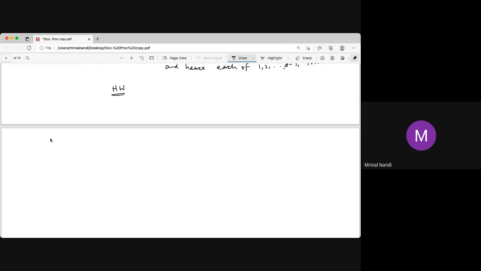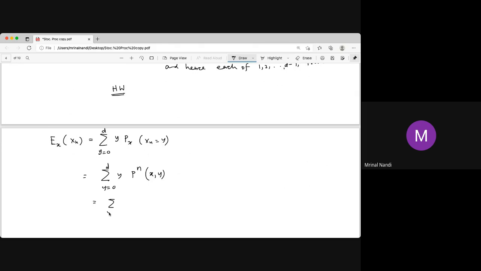Next is the expectation of Xn starting from x, conditional on starting from x. It is the sum over y equal to 0 to D of y times the probability that Xn equals y, starting from x. This is the definition. Now, starting from x, it goes to y at the n-th step, so it is just the n-step transition probability from x to y.